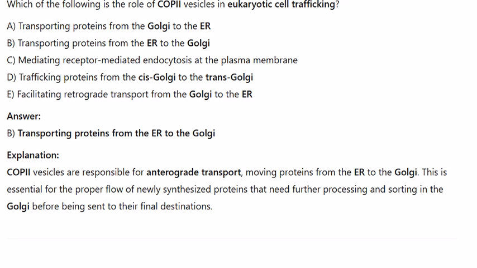Explanation: COPII vesicles are responsible for anterograde transport, moving proteins from the ER to the Golgi. This is essential for the proper flow of newly synthesized proteins that need further processing and sorting in the Golgi before being sent to their final destinations.